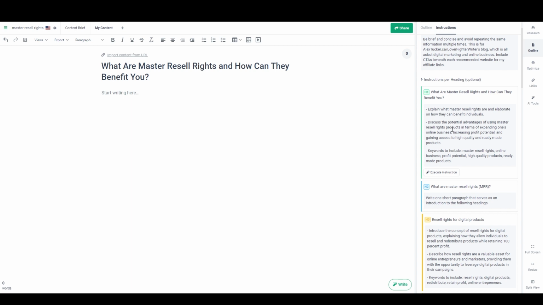I'd say about half the time I delete anything from a sentence to an entire little instruction here, because sometimes it just says to write about things that you don't need to write about. And about a third of the time I don't need to do anything, I just leave it the way it is. And on the remainder of occasions, I might have to make a lot of changes or just rewrite the entire thing, because sometimes it takes it in the wrong direction, and then you just need to completely start over on that particular instruction because you don't want it to be about the wrong thing.